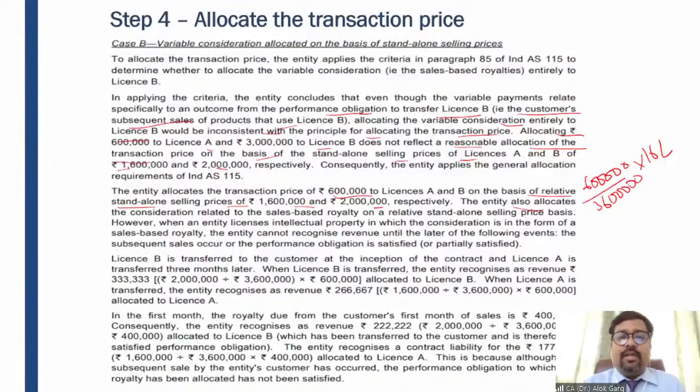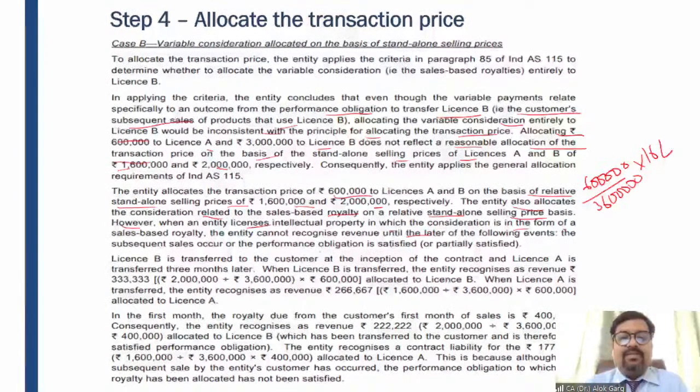So the entity also allocates the consideration related to sales-based royalty on a relative standalone selling price basis. However, when an entity licenses intellectual property in which the consideration is in the form of sales-based royalty, the entity cannot recognize revenue until the sale event has taken place. For license A, it is a point in time. For license A, this allocated transaction price, this allocated revenue needs to be recognized. But for the variable consideration, of course, it has to be allocated on the basis of standalone selling price of 16:20. But when is it going to be recognized? When the sales will happen, right?